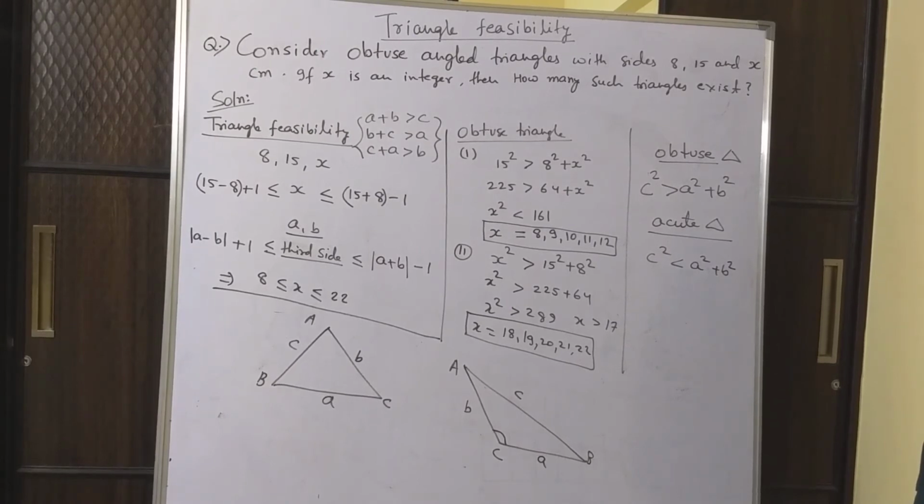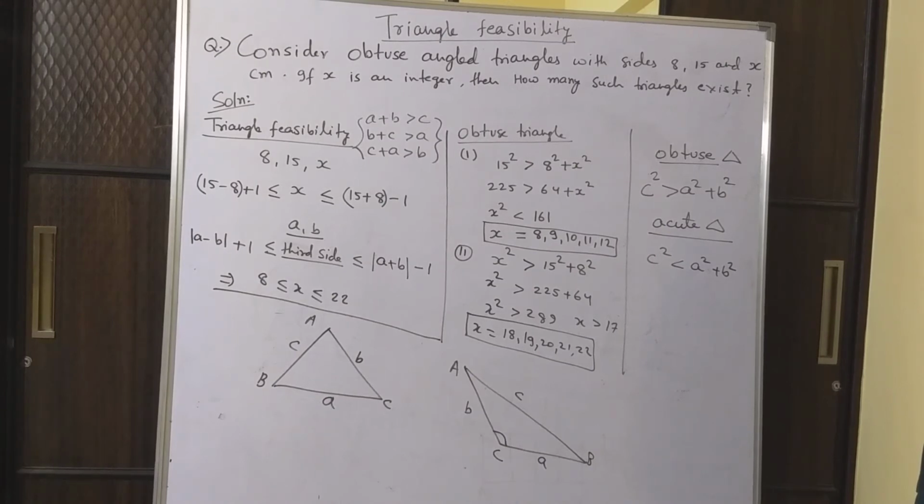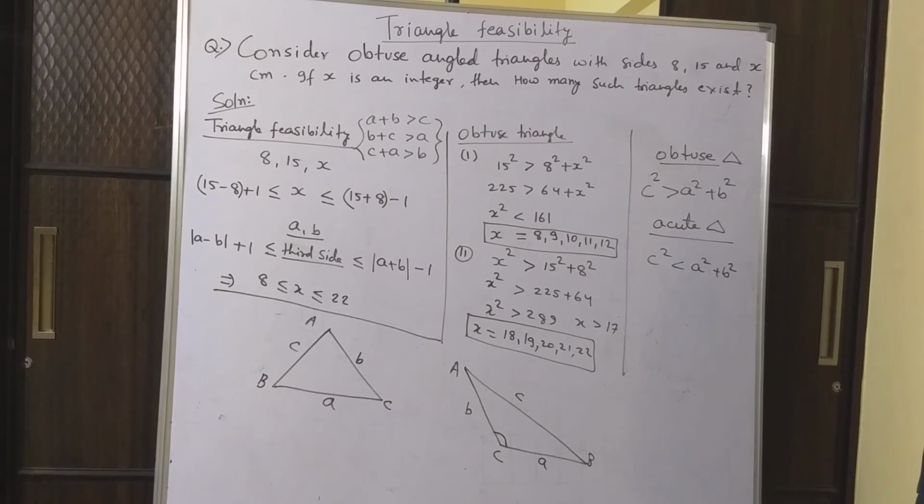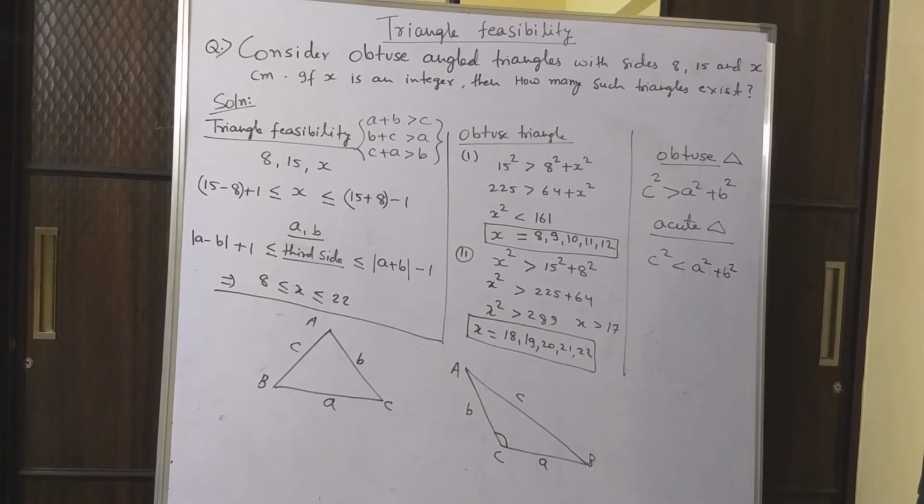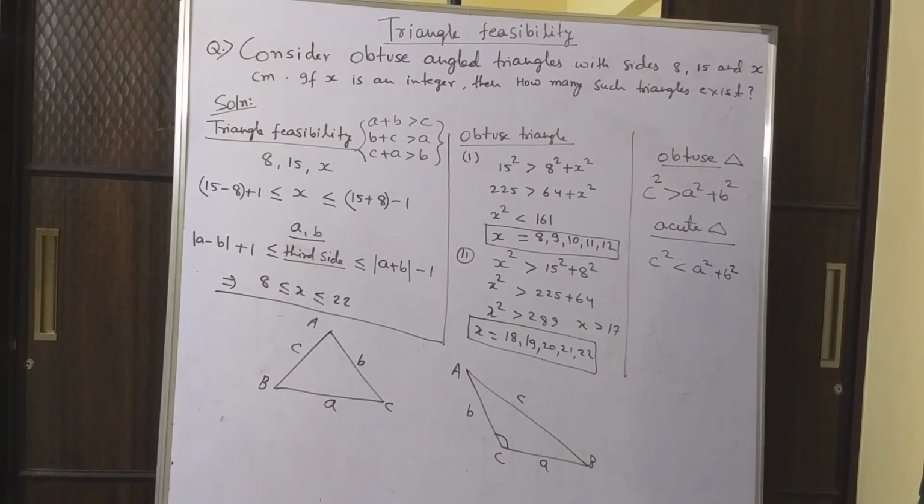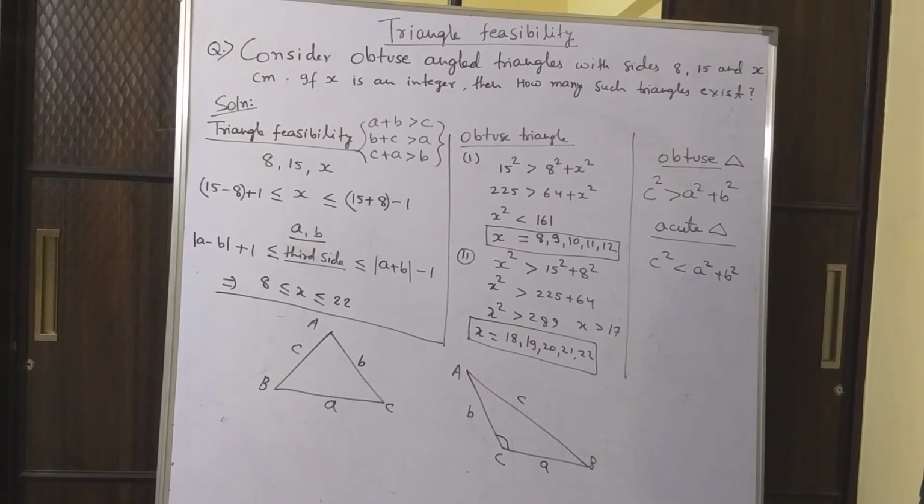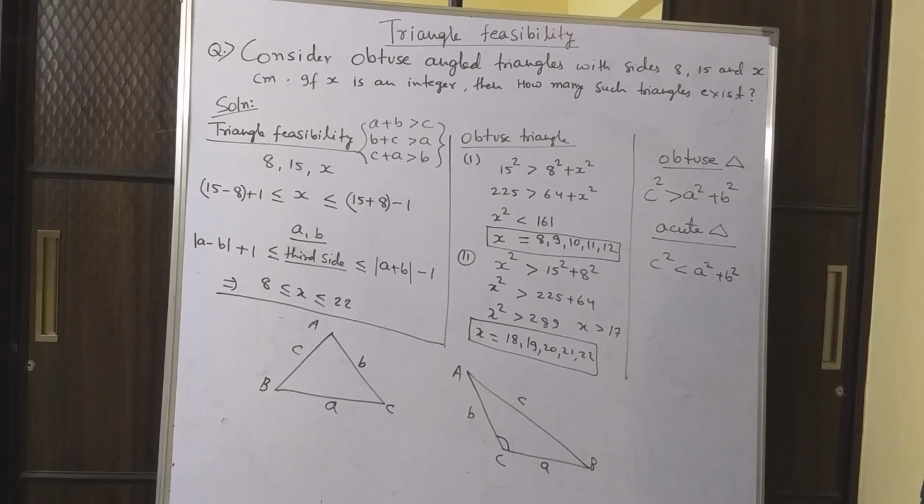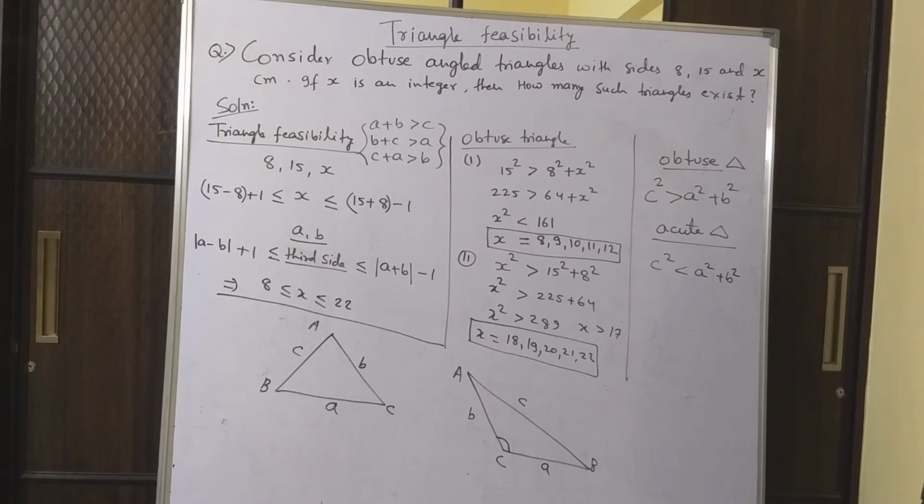So what is 15 minus 8? 7. And x has to be more than or equal to 8, because if x is 7, then 8 plus 7 is 15, which is equal to 15. But we want x to be minimum 8, so that 8 plus 8, the sum of two sides, is more than the third side. Okay, so the minimum value of x is 8 and the maximum value is 22.